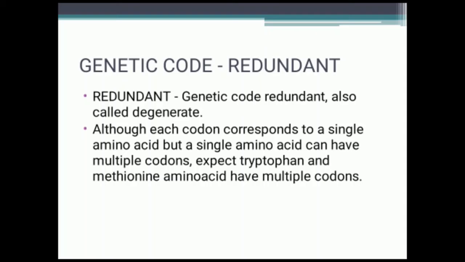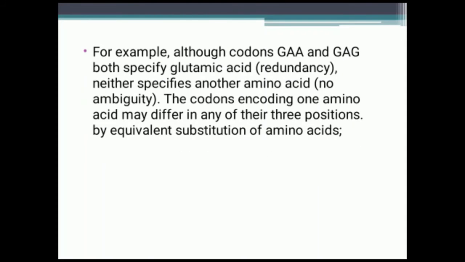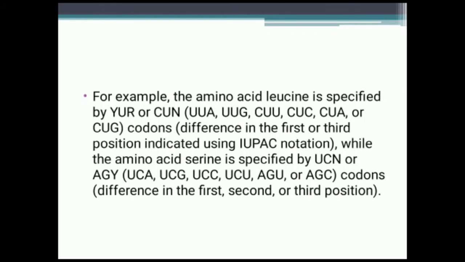For example, GAA and GAG both specify glutamic acid, and neither specifies another amino acid. The codons encoding one amino acid may differ in any of their 3 bases, often with an equivalent substitution of amino acid. Another example, the amino acid leucine is specified by YUR or CUN codons, and serine is specified by UCN or AGY codons.